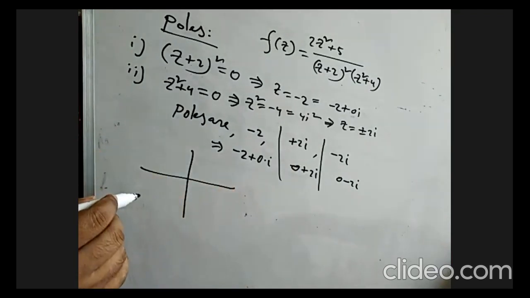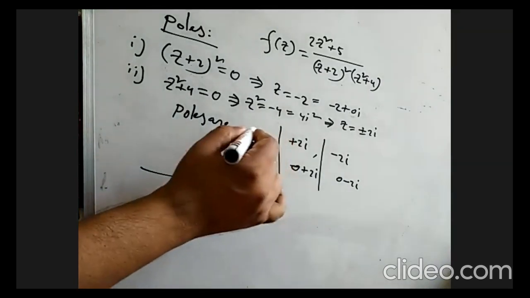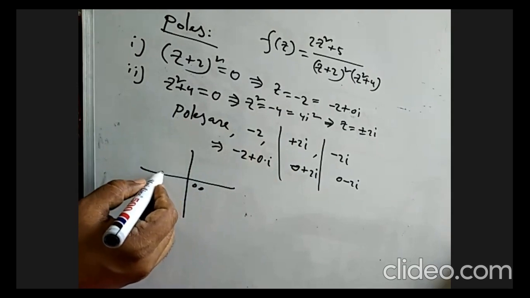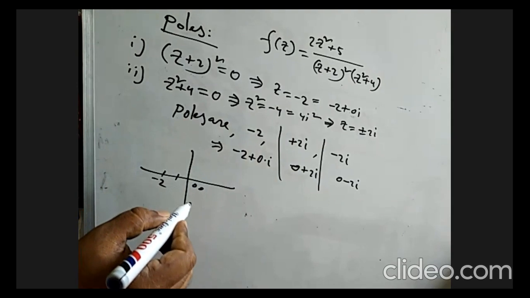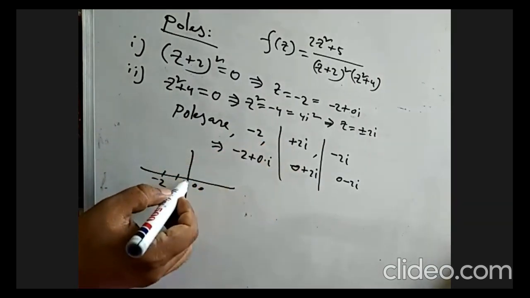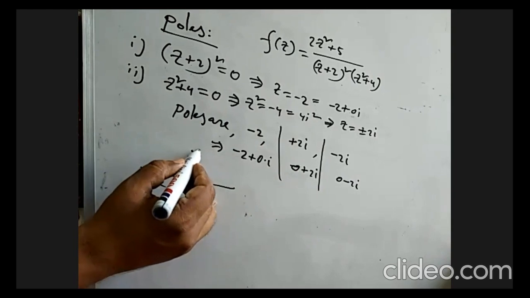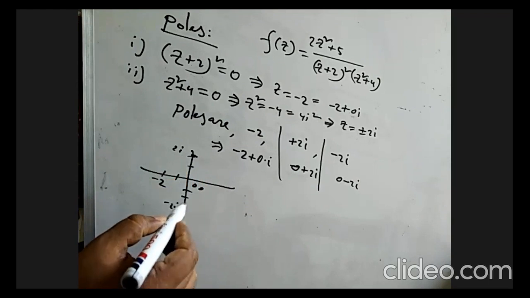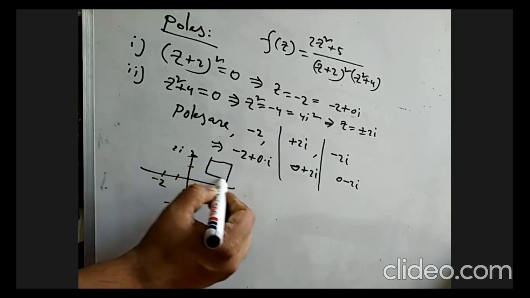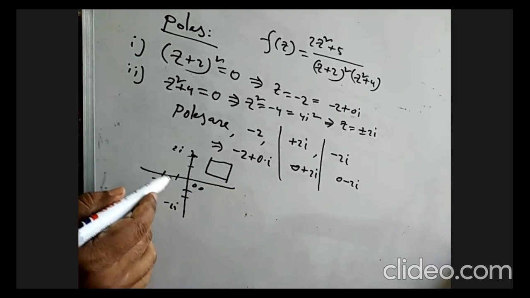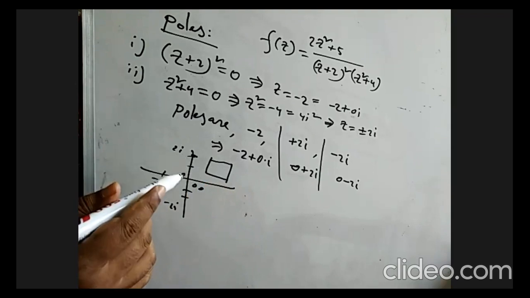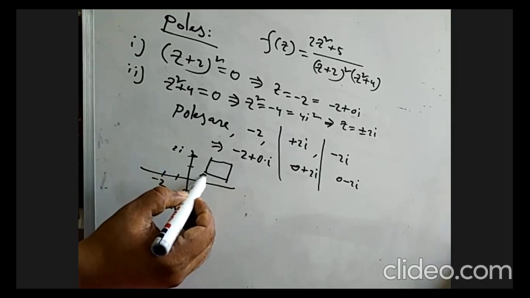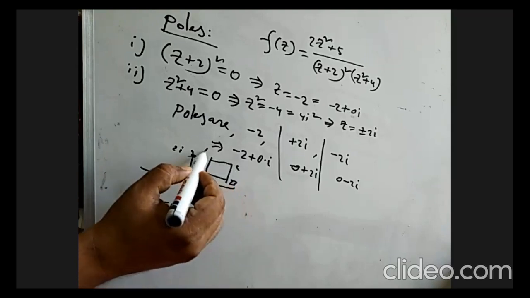Okay. So minus 2 equals to what? This is the origin, and x equals to minus 2. Suppose 1, 2. This is actually minus 2, and here x equals to 0 and y equals to 1, 2. This is the twice I, and this will be the minus twice I. So these three complex numbers, which are the poles of the complex function, will be outside the square. This is the A, B, C, D, outside the square.